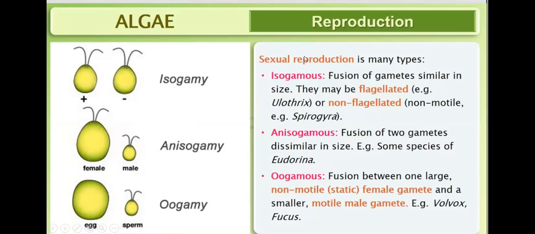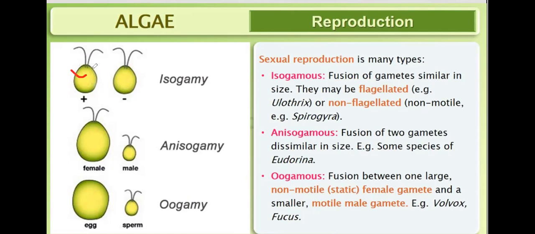Sexual reproduction is of three types, not two: isogamous, anisogamous, and oogamous. So what is isogamous? What is anisogamous? What is oogamous? Isogamous is the fusion of gametes similar in size.